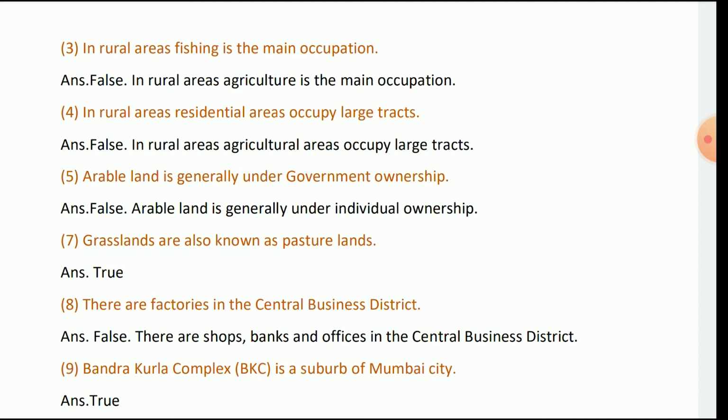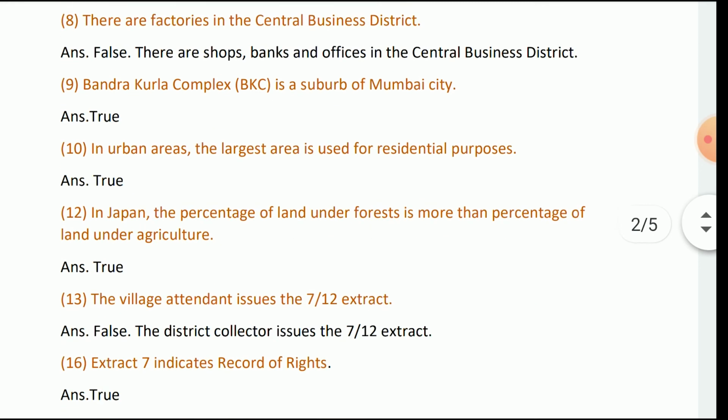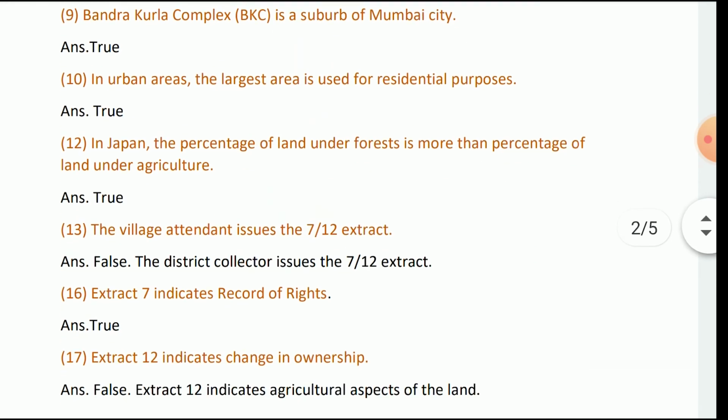Grasslands are also known as pasture lands. There are factories in the central business district. False. There are shops, banks and offices in the central business district. The Bandra Kurla Complex, BKC, is a suburb of Mumbai. True. In urban areas the largest proportion is residential. True. In Japan the percentage of land under forest is more than agriculture. True.